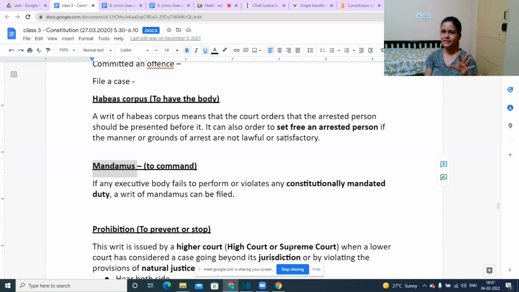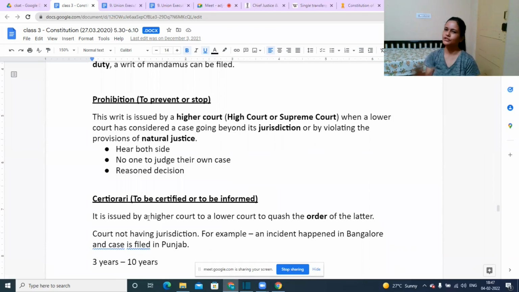Okay, so mandamus is nothing but to command that you have this obligation, you need to perform it. Then prohibition and certiorari are related to each other, as in they are related to courts, but in two different situations. Prohibition means to prevent or to stop.